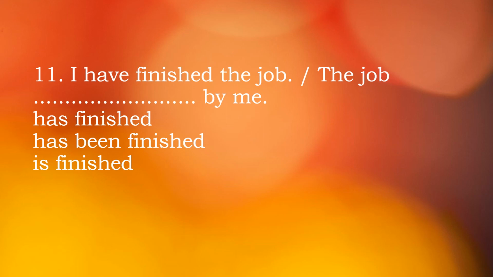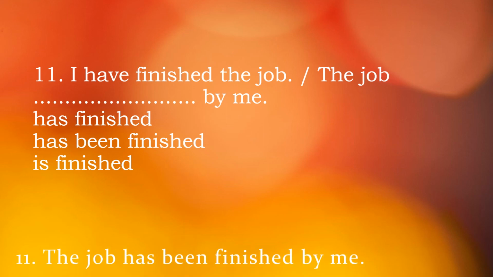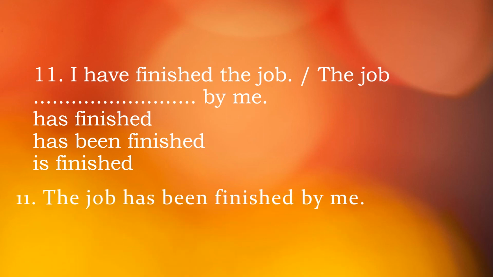So if you want to change it, the job would be at the beginning. Three options have been given: has finished, has been finished, and is finished. We should take the answer with been. So the job has been finished by me. Let's check the answer. Yes, the job has been finished by me.